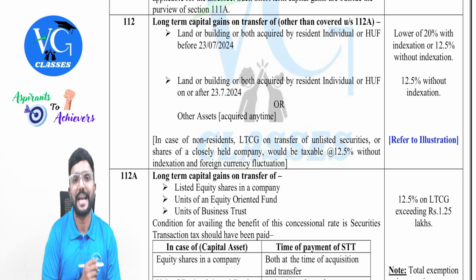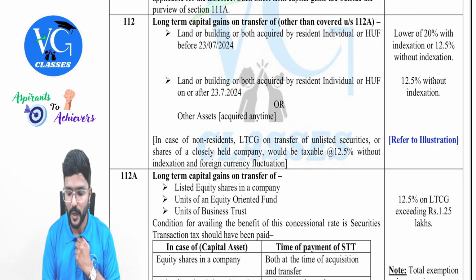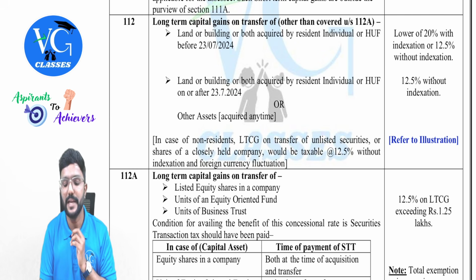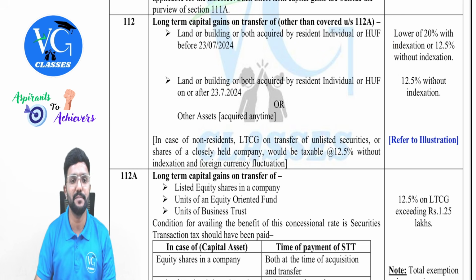Then there are two tax rates: the lower of 20% with indexation or 12.5% without indexation. I will explain this along with one illustration later, in detail.